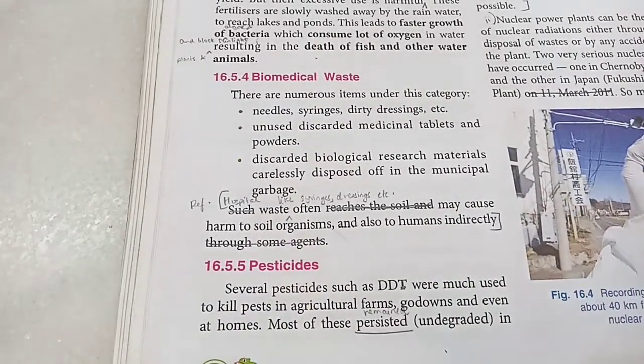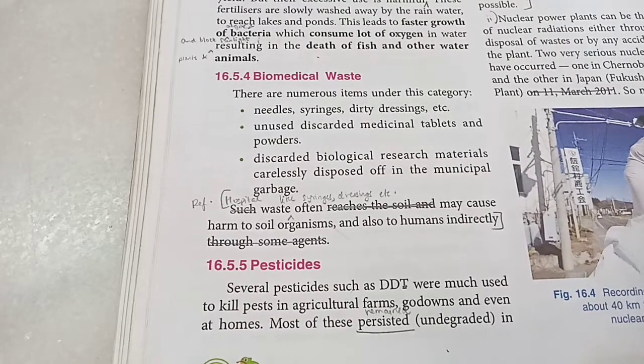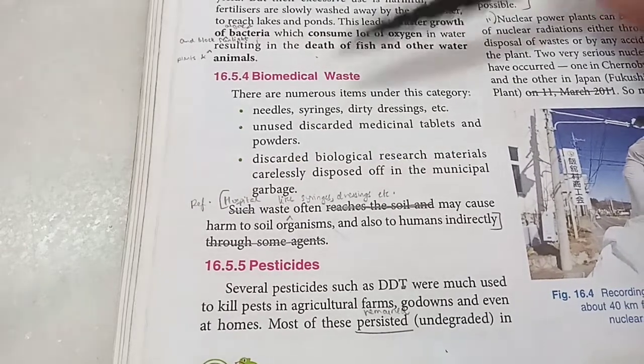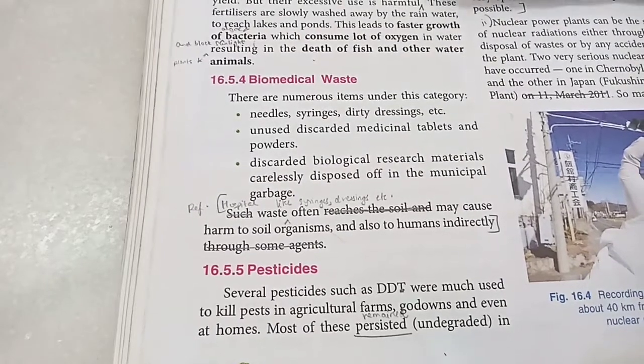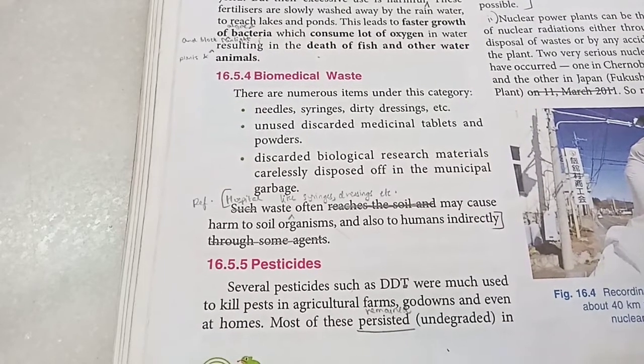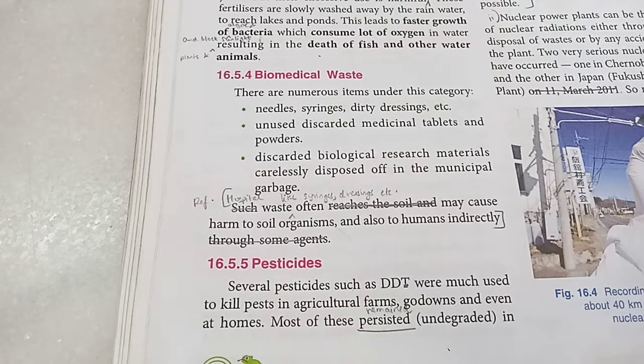Next, biomedical waste. All the masks and the gloves and the protective wear of hospital staff. Also the instruments that they use like needles, syringes, dressings, discarded or expired medicines. All of them, if simply dumped like ordinary waste, can be hazardous. There should be a separate bin for biomedical waste, and such garbage should be treated separately from the normal domestic garbage. If it is simply mixed with the normal domestic garbage, then it can be dangerous because diseases can spread because of this biomedical waste.